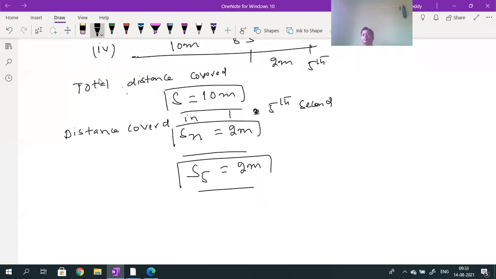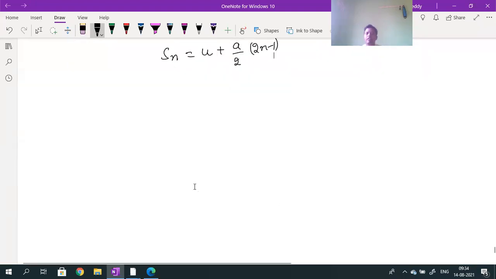Are you getting this, students? Okay, for example, can I derive the derivation for Sn? Sn is equal to u plus a by 2 into 2n minus 1. Can I derive this? Now I will derive this.